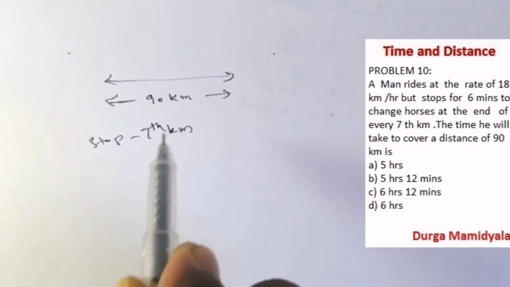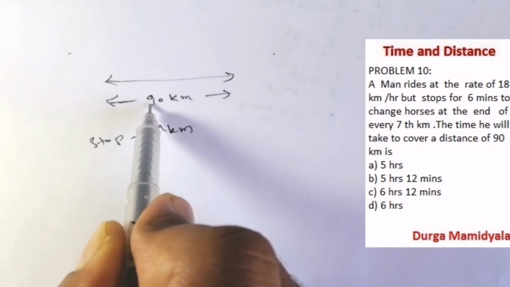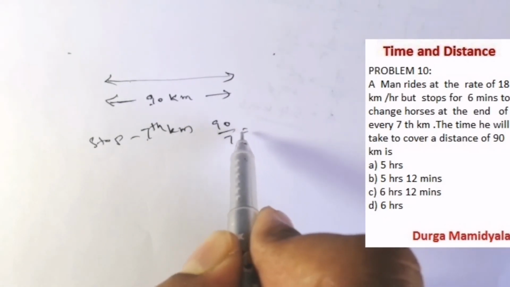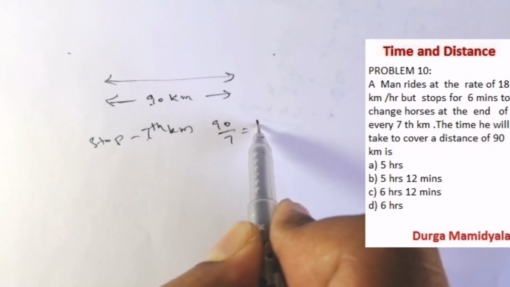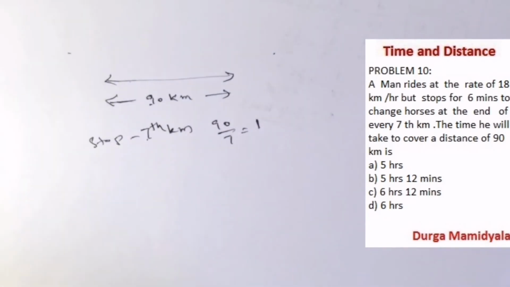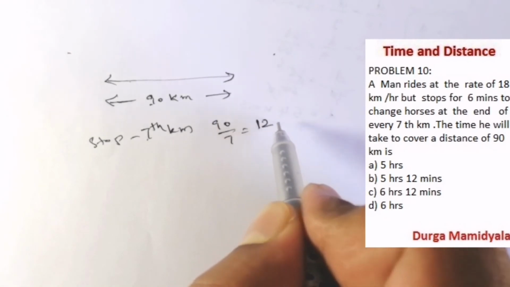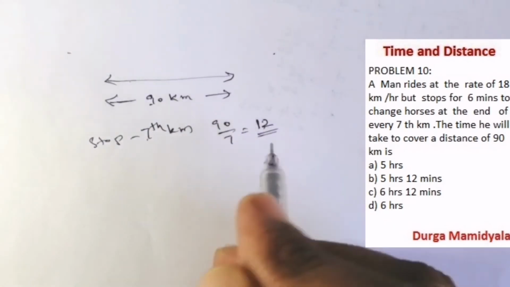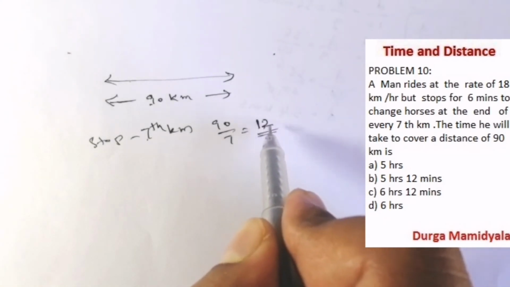So if he stops every 7 kilometers, in 90 kilometers how many 7 kilometers are going to come? If you divide 90 by 7, we get 12 point something.